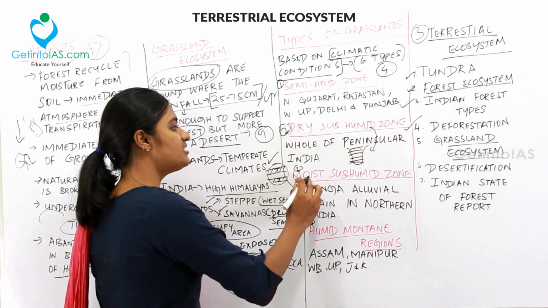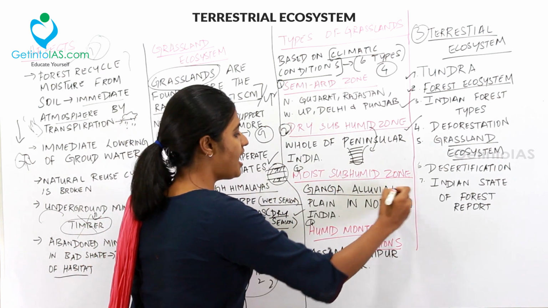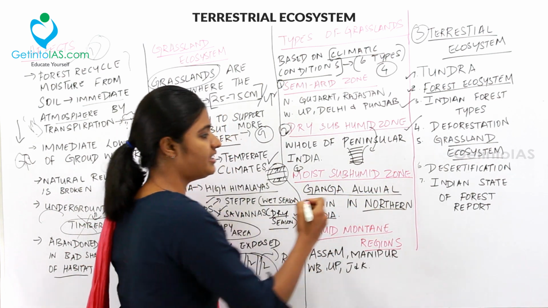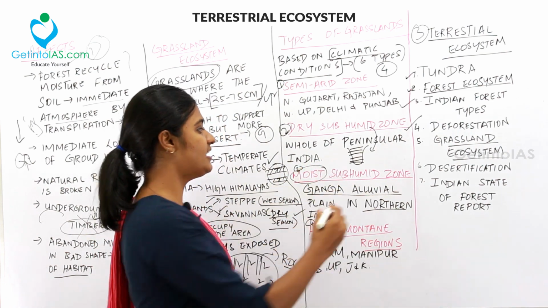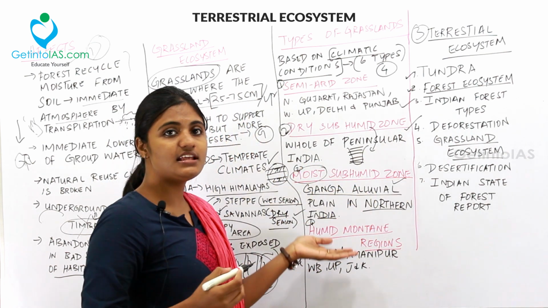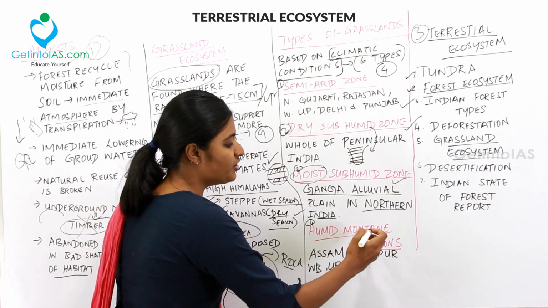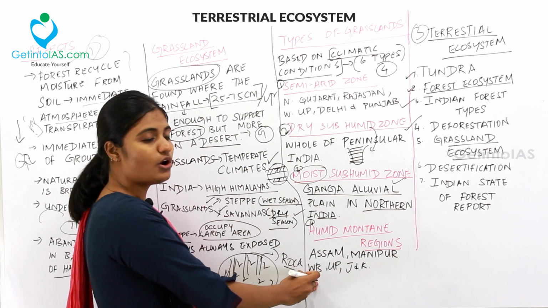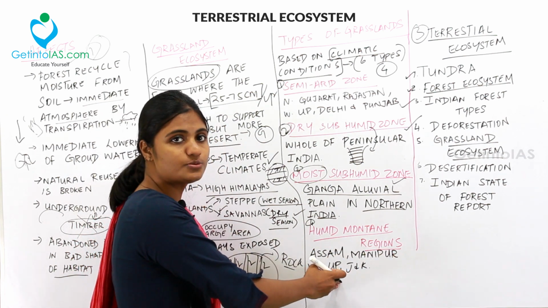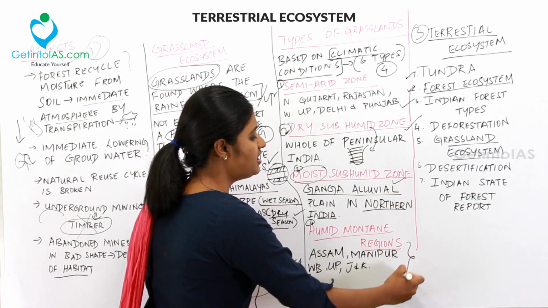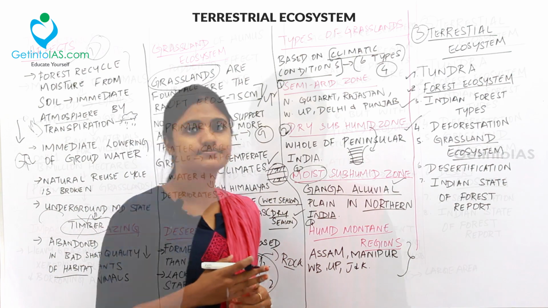And then where is the moist subhumid zone found? It is found in the Ganga alluvial plain in northern India. So hence it is moist because it is found in the alluvial plain. And then the last one under the types of grassland is the humid montane region. So where is it found? It is found in Assam, Manipur, West Bengal, Uttar Pradesh, Jammu and Kashmir in the north. So these are the 4 types of grasslands.